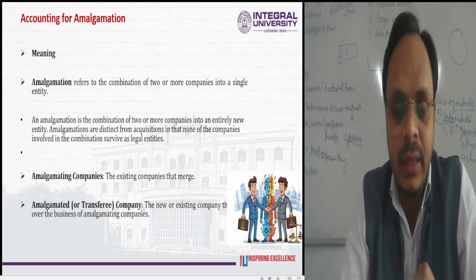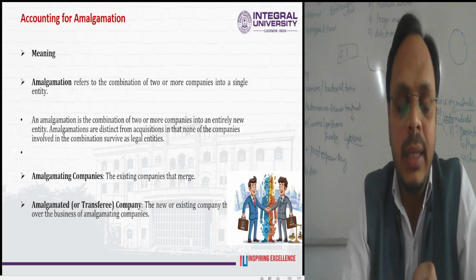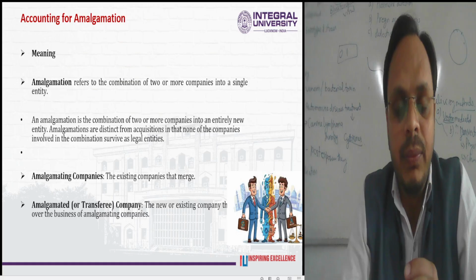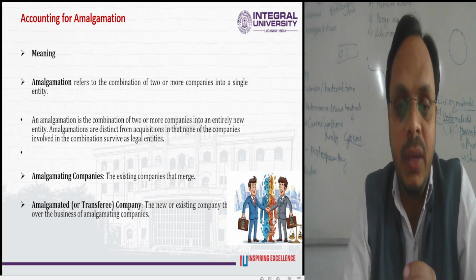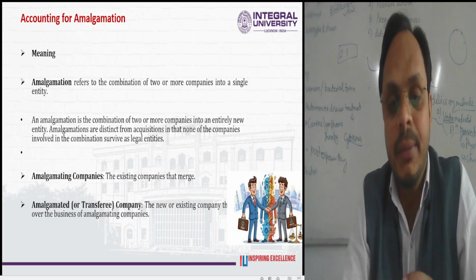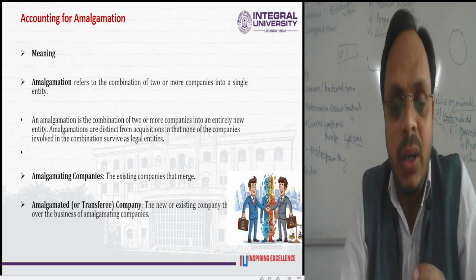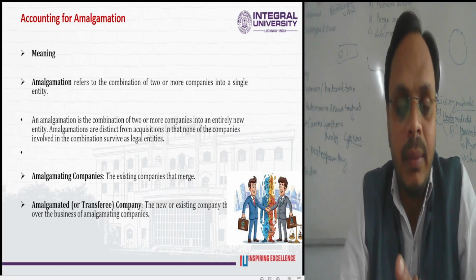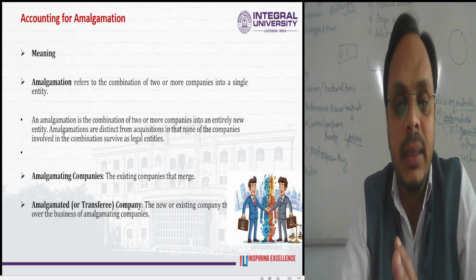So, in amalgamation, the existing companies that merge or amalgamate, there will be two companies, transferee and transferor. The one that is going to amalgamate is known as the transferee company, and the one from which it is taken is known as the transferor company. So the new company, taking over the business of the amalgamating companies, will be known as the amalgamated, meaning the transferee company. So amalgamation basically is a process of closing and merging two or more companies, and a fresh company comes into existence.